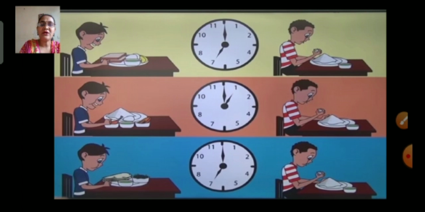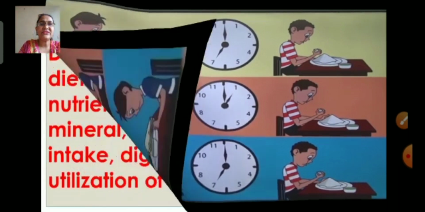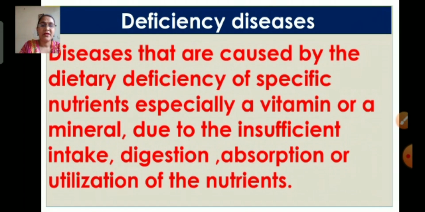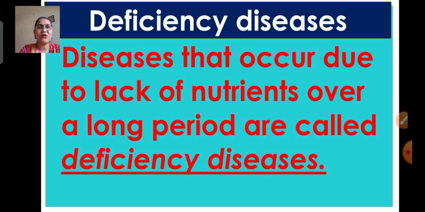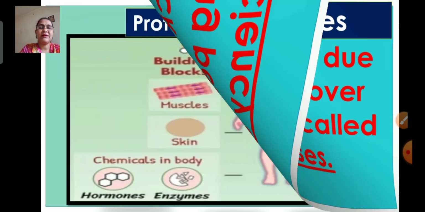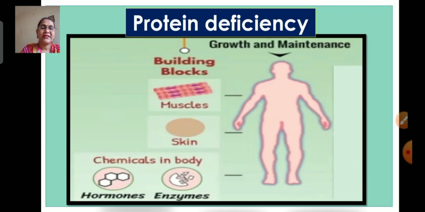Now, what are these diseases called, children? Which are caused by the shortage of certain nutrients, or we can say lack of certain nutrients. We call such diseases deficiency diseases. Diseases that occur due to lack of nutrients over a long period are called deficiency diseases. Let us see some common diseases caused by the lack of certain nutrients in our body.